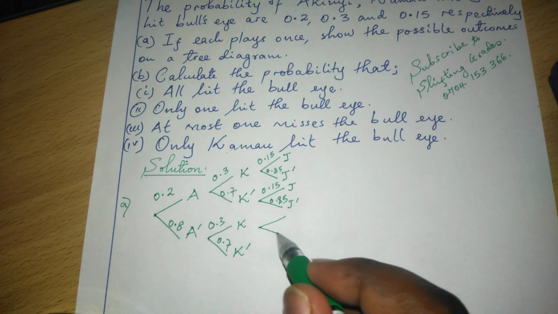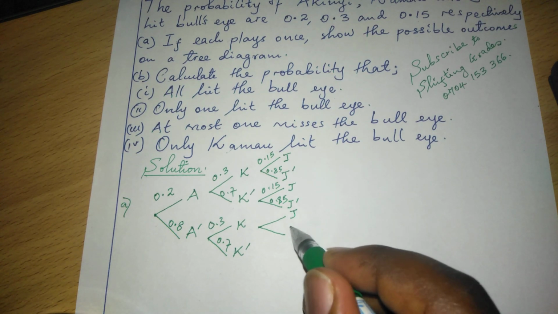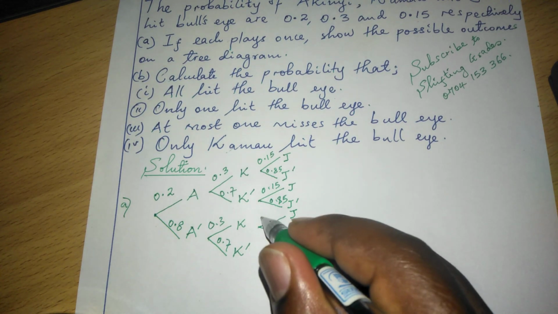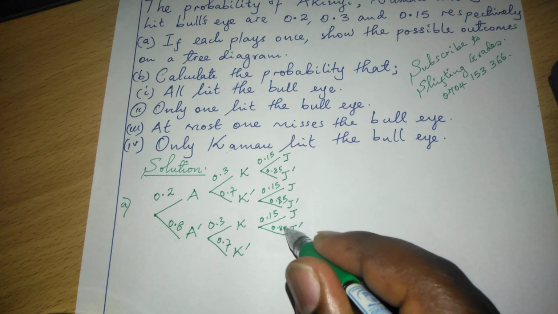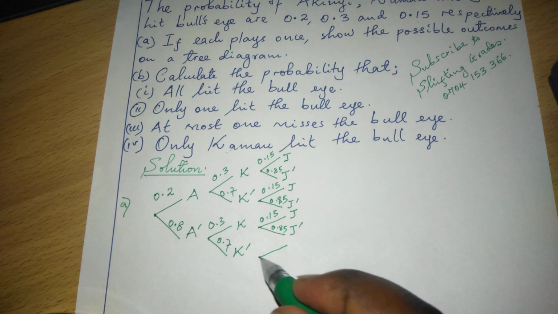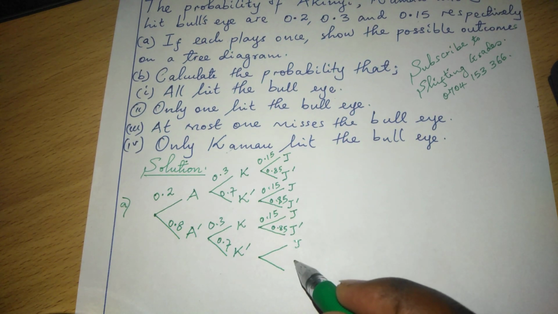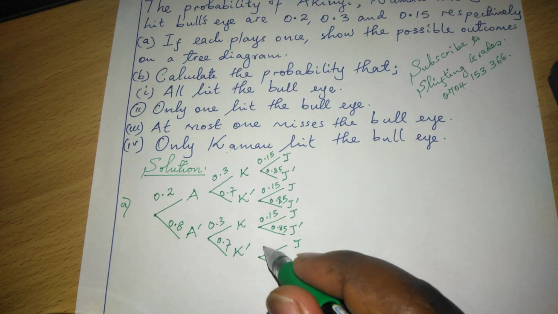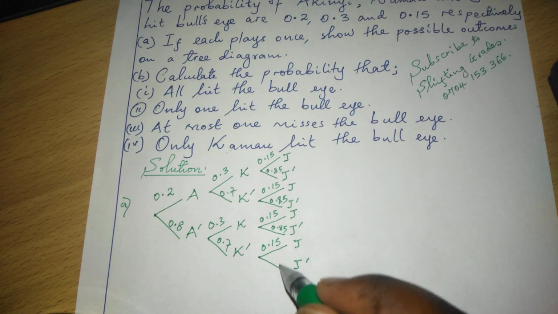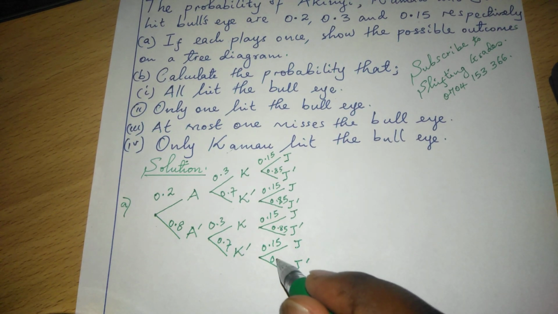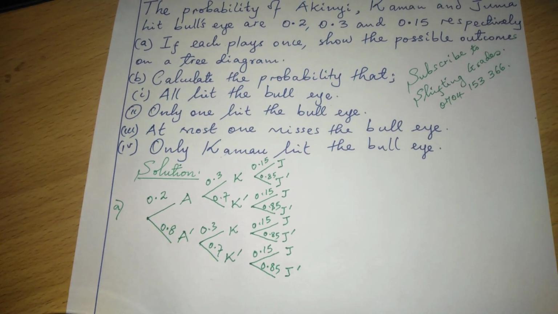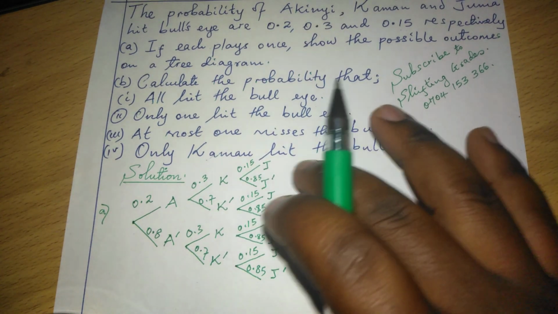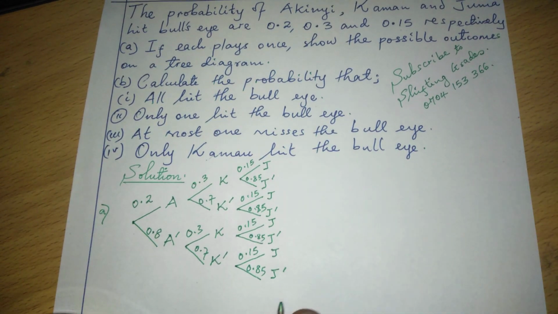Even in this other case here, we will have Juma hitting and Juma not hitting, 0.15 and 0.85. And finally, we will have Juma hitting and not hitting, which is 0.15 and 0.85.